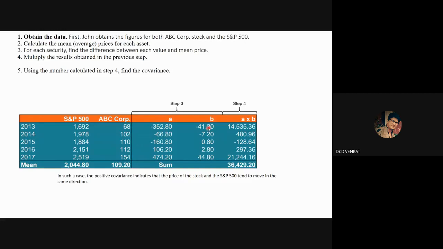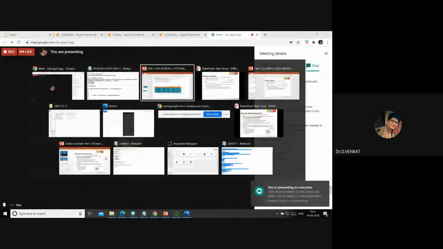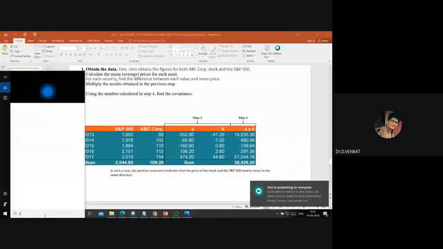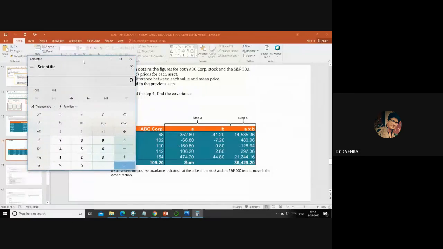Similarly, we get the value of B. Okay. So this is basically, what is this 109.20? If you do the calculation, you will know. I'll just show one quick calculation for you. So 68 minus 109.20, which is minus 41.20, right?